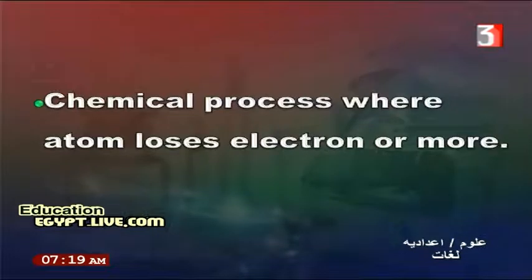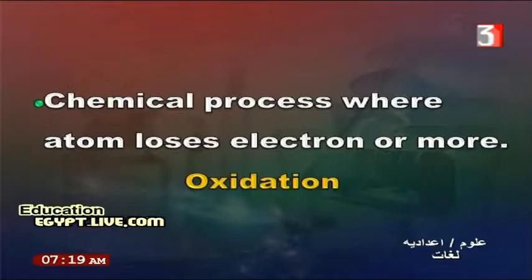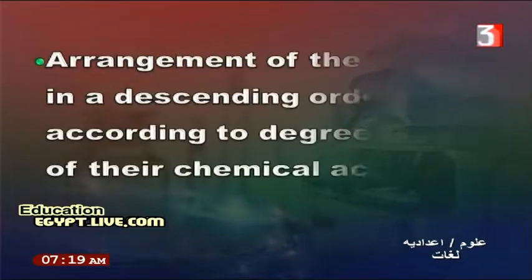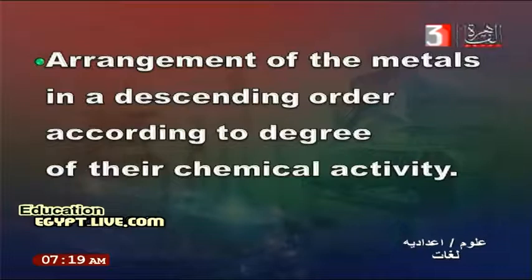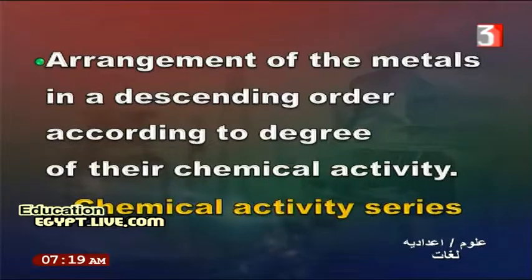Oxidation is a chemical process where an atom loses one or more electrons. In this scientific term, you can confuse oxidation and reduction. We will think about a metal losing electrons, so it is oxidation, because the metal is a reducing agent. The arrangement of metals in descending order according to their degree of chemical activity is the chemical activity series.